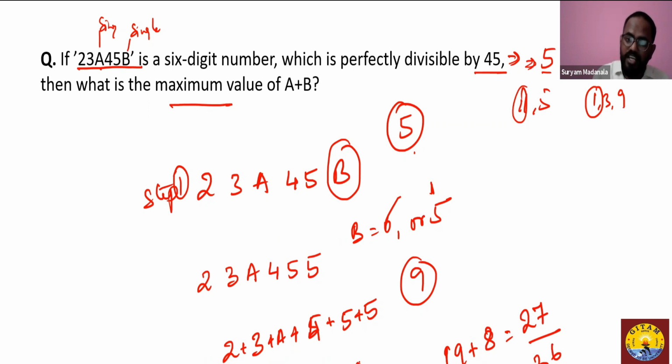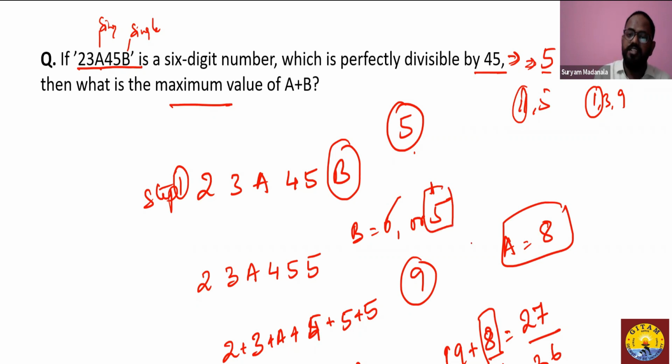But again, we are only identifying a single digit number for A. So 17 is not possible, so we will work with 8. So you get the value of A to be 8. I believe this is easier for you to understand. So B is equal to 5, A is equal to 8. The maximum value of A plus B stands to be 8 plus 5, 13.